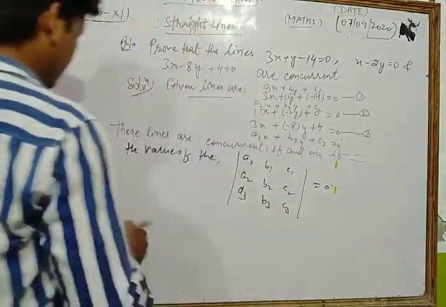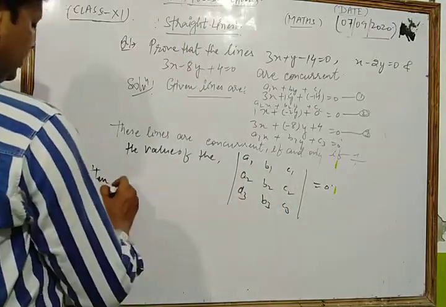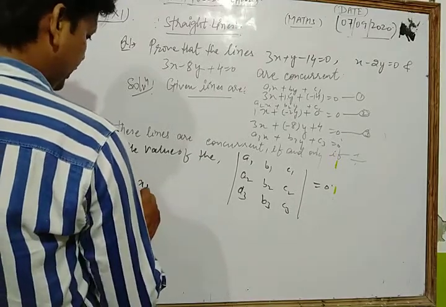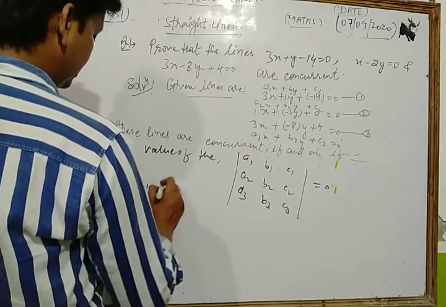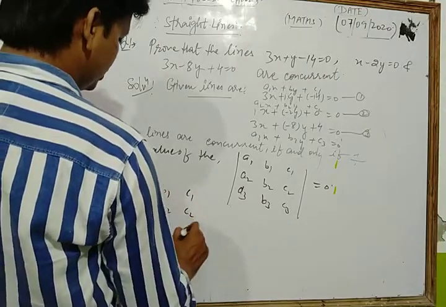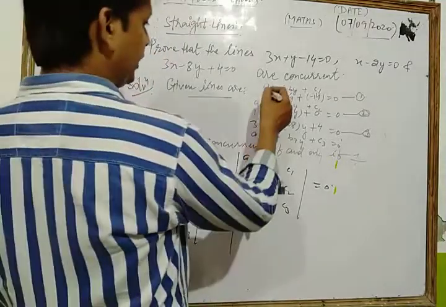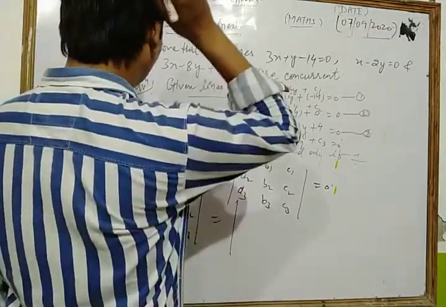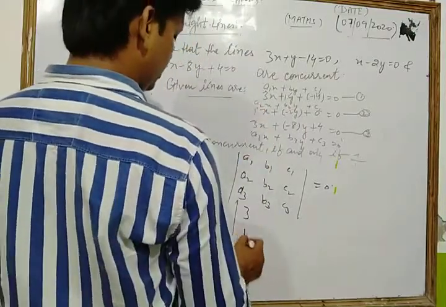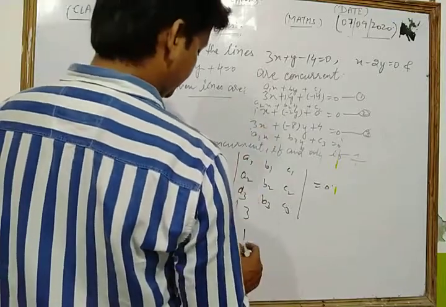Now let's see. Then we put the values of a1, b1 and all the other things into the determinant of a1, a2, a3, b1, b2, b3, c1, c2, c3. The value of a1 is 3, the value of a2 is 1, and the value of a3 is 3.